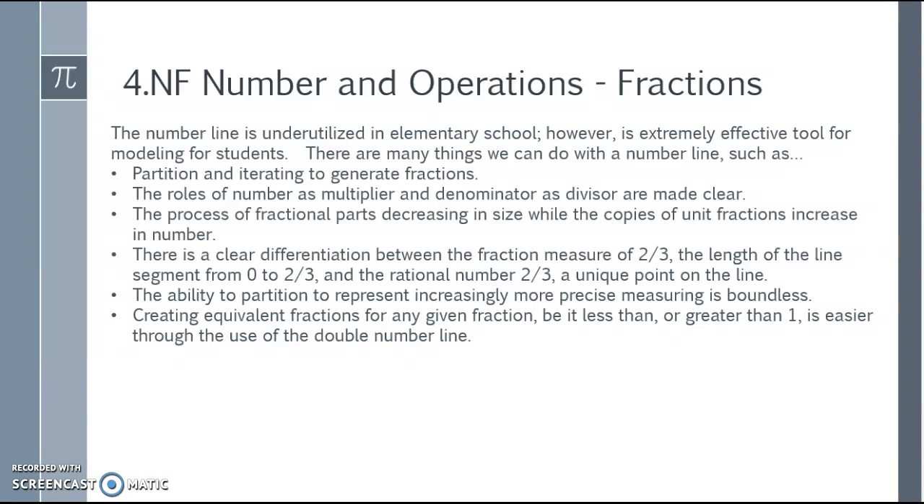Creating equivalent fractions for any given fraction, be it less than or greater than 1, is easier through the use of the double number line. Not to mention how visual the number lines can be.